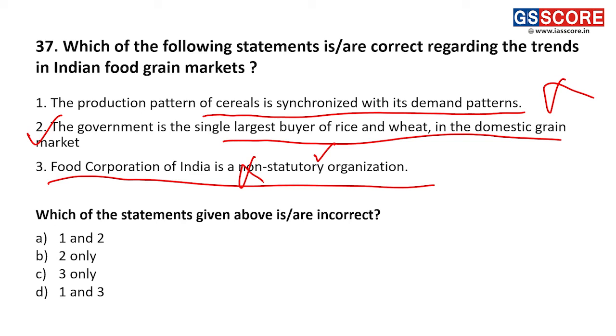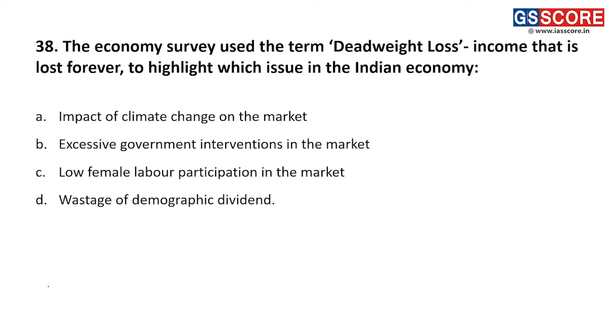The first option was a bit challenging, but C was largely given. The answer in this case, since we are asking for the incorrect one, is D. Question 38. The economic survey used the term deadweight loss, income that is lost forever, to highlight which issue in the Indian economy. If you've read the economic survey, you can immediately identify. In this case, we are talking about the excessive government intervention in the market, which creates a deadweight loss.